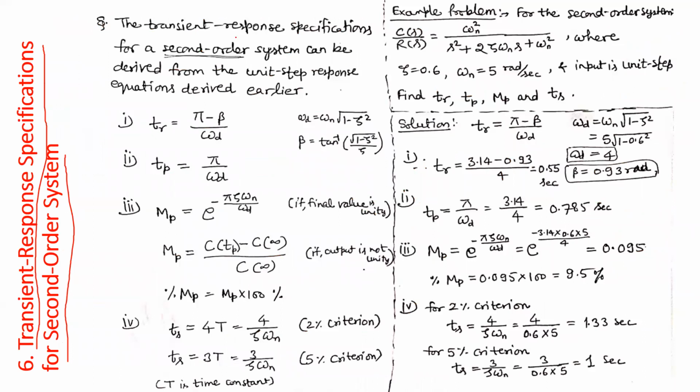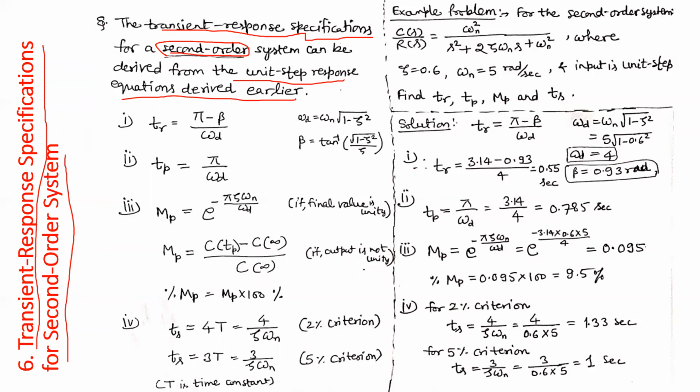These can be derived from the transient response specifications for a second order system, from the unit step response equations derived earlier.